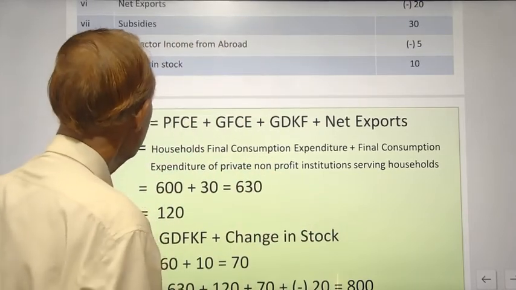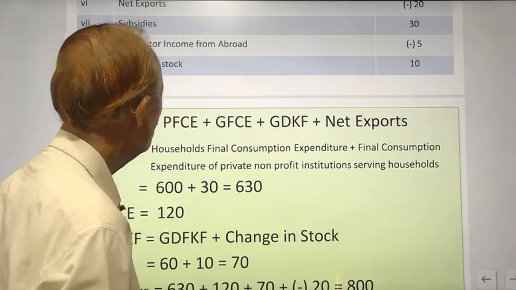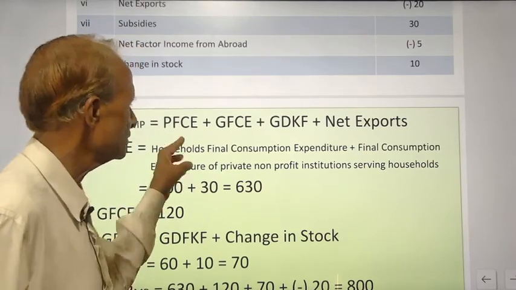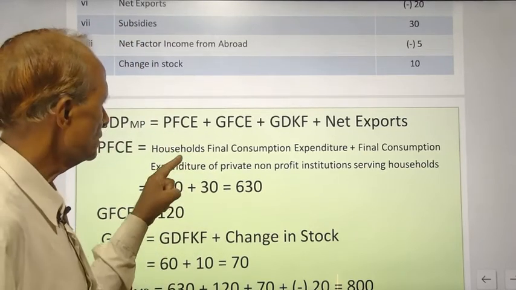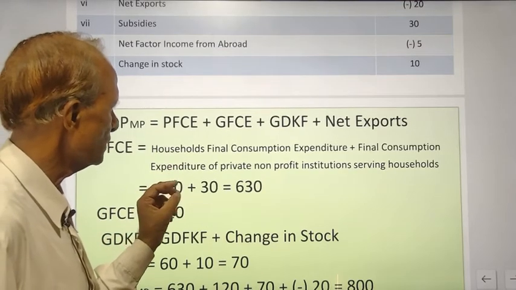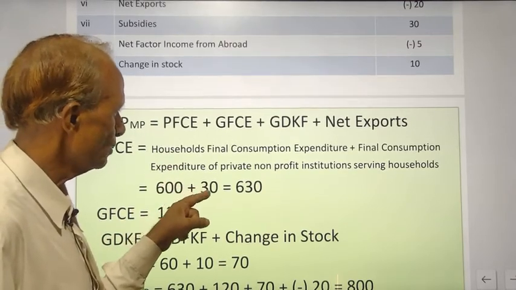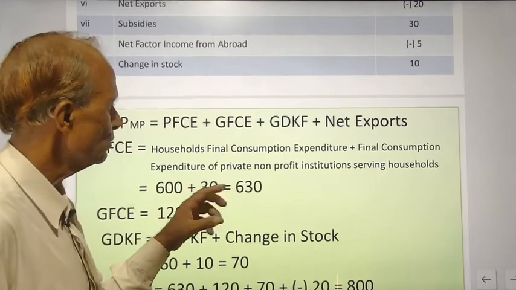So GDP MP will be private final consumption expenditure plus government final consumption expenditure plus gross domestic capital formation plus net exports.